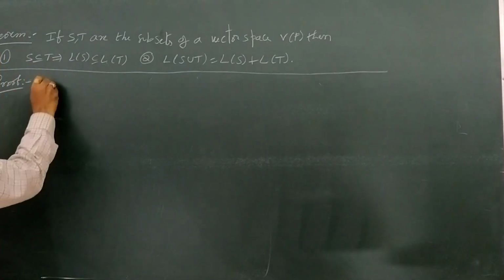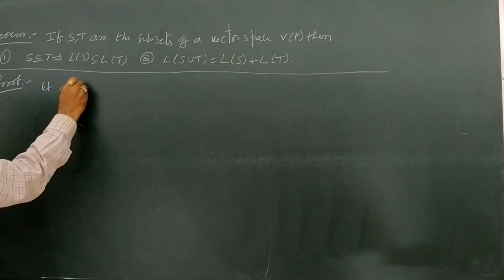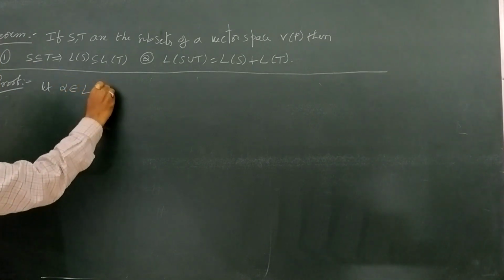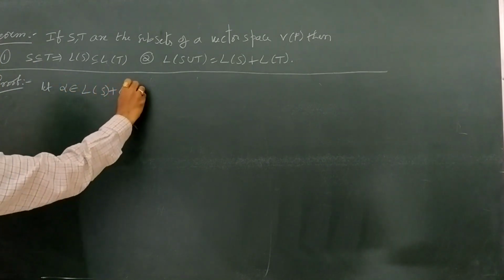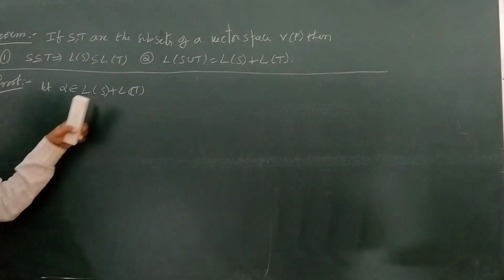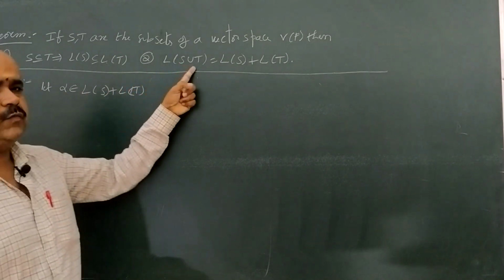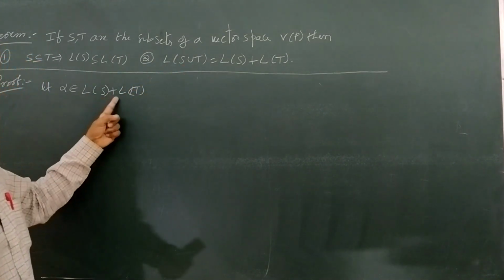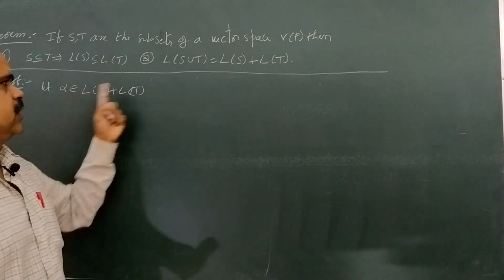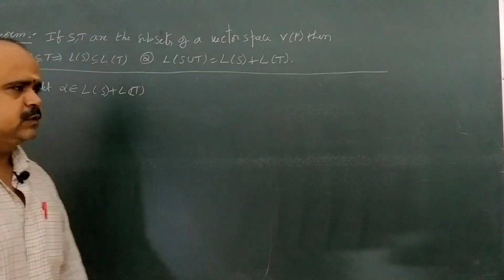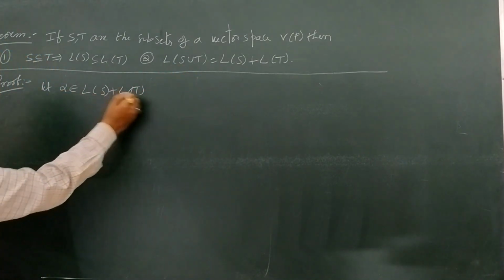Now let the same alpha belong to L of S plus L of T. Suppose alpha belongs to L of S plus L of T. Now we are going to prove this alpha belongs to L of S union T. I have taken alpha in L of S plus L of T. Now we have to prove that the same alpha is in L of S union T. Okay, come to that one.